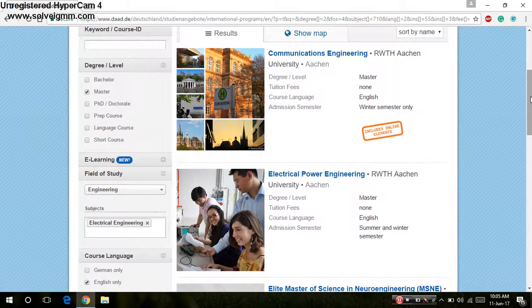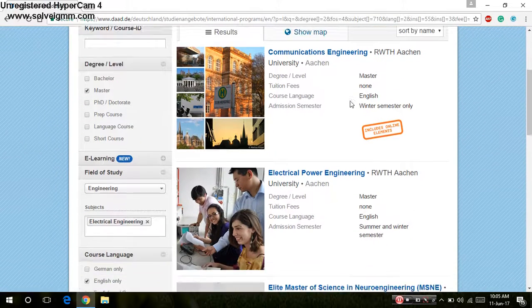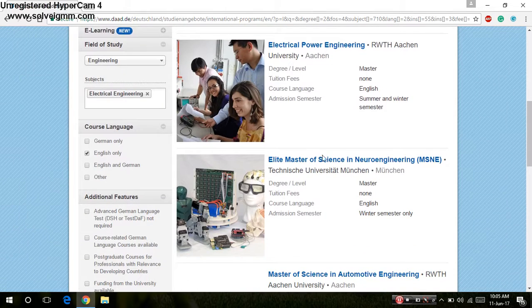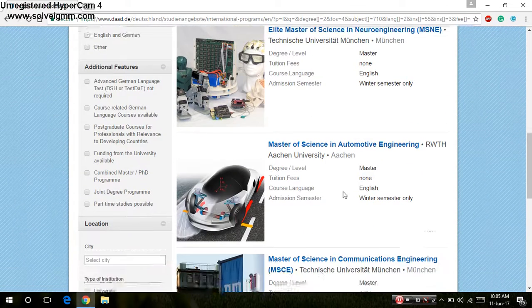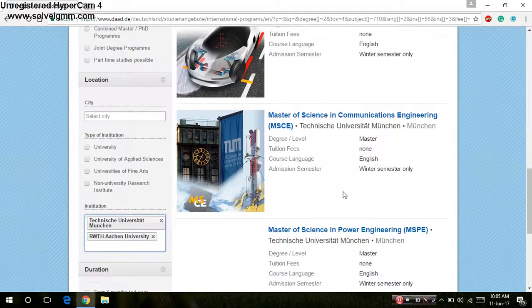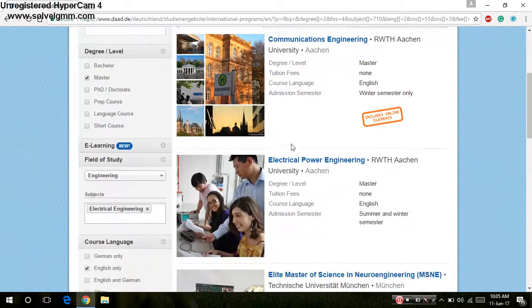Then I can see that for electrical engineering there are communication engineering, electrical power engineering, Master of Science in neuro engineering, Master of Science in automotive engineering, and Masters of Science in different colleges. Let us take an example of electrical power engineering.